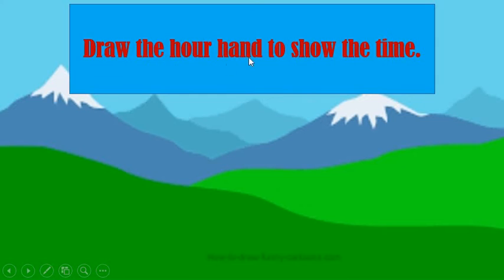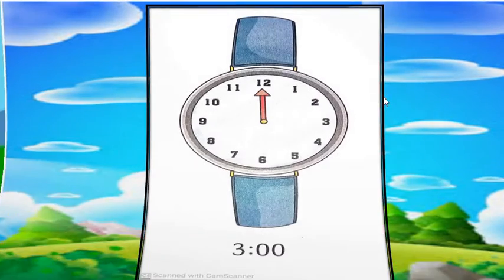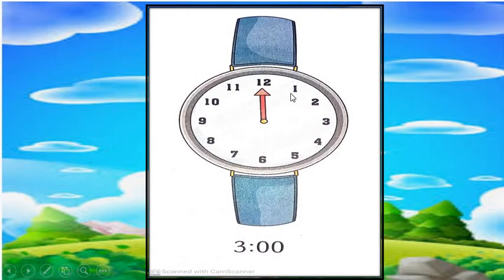Draw the hour hand to show the time. Now see, my dear students, here we have the clock which has numbers 1 to 12 on its face. If you observe, here we have only one hand which is at 12.